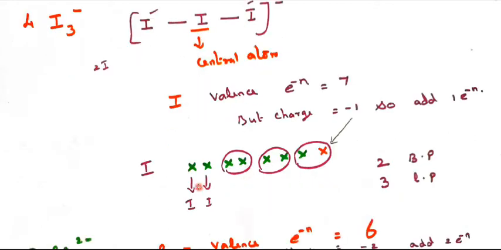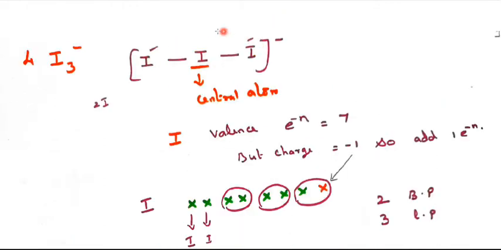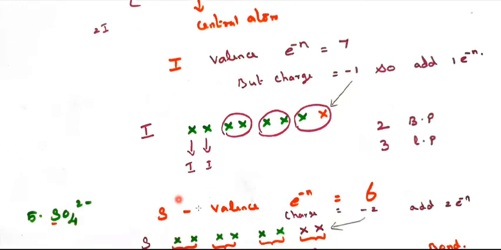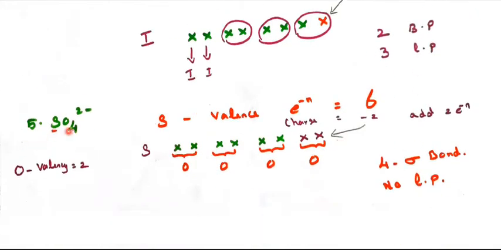I have written the iodine electrons in green color, 1, 2, 3, 4, 5, 6, 7. But the minus 1 I have written in red color. So totally 8 electrons are there. It leaves out 2 iodines. These 2 iodines are combined with this. The combining power of iodine is only 1 because the valency is 1. So it is 1, 1. So this is a bond pair and this is the second bond pair. So 2 bond pairs, 1 lone pair, second lone pair, third lone pair. So 3 lone pairs. Next example, SO4 2 minus. S is the central atom.